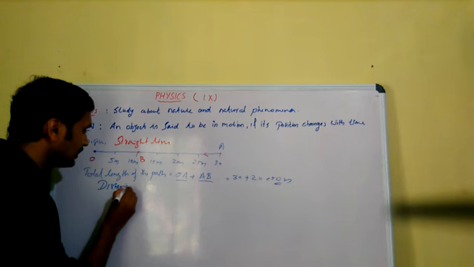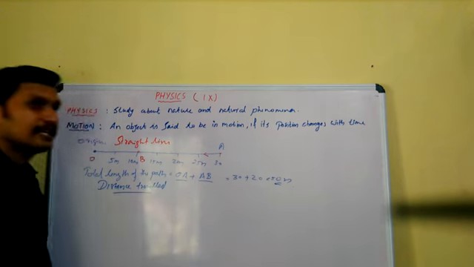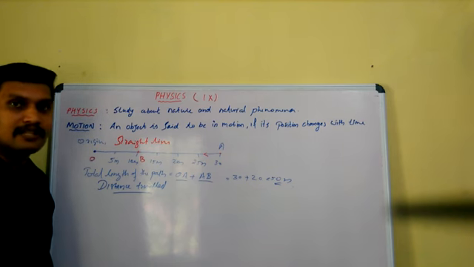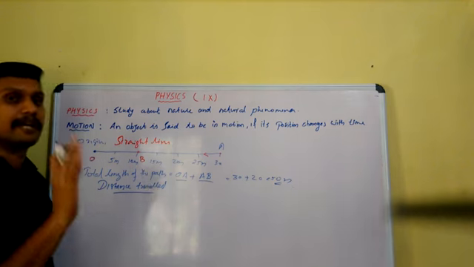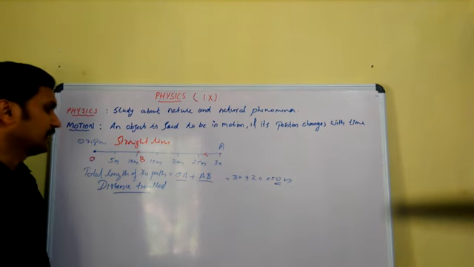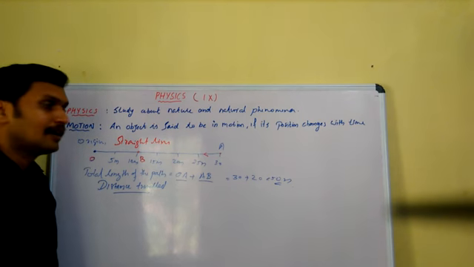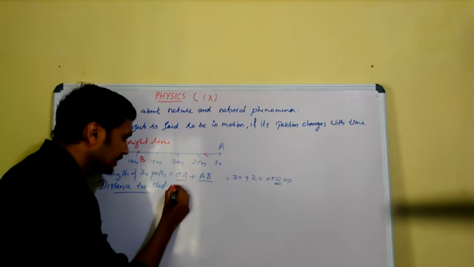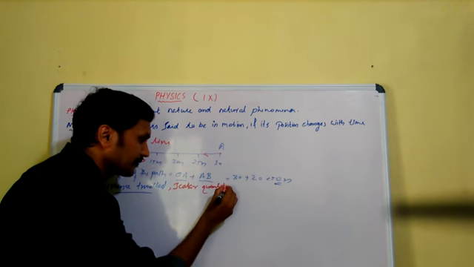What is it known as? Distance travelled. What is distance travelled by an object? It is the total length of the path covered by the object. I told you that it has only a numerical value, it has no direction, and such a quantity, having only magnitude, only numerical value, no direction, is known as a scalar quantity.